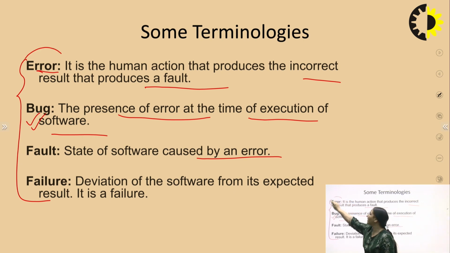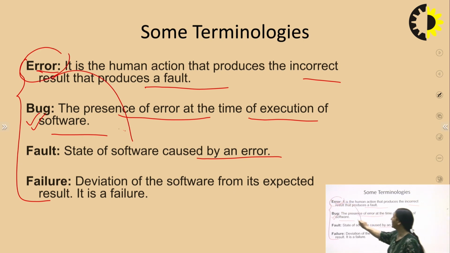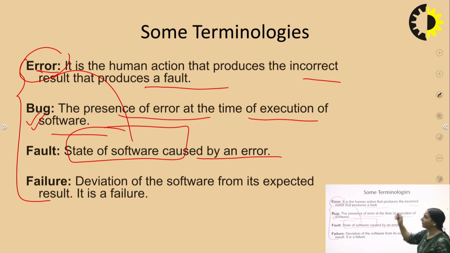Once this occurs, the state that your software moves into is what is called a fault. In the very first definition of error also, we have seen that the action which produces incorrect results is going to produce a fault. So this is the state of software which is caused by the error.